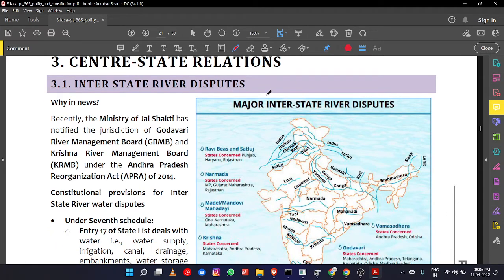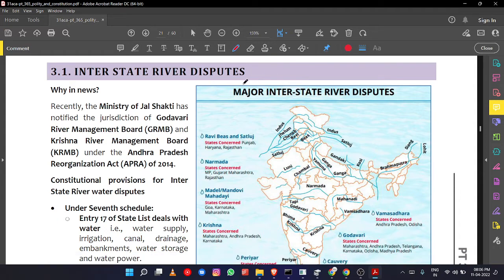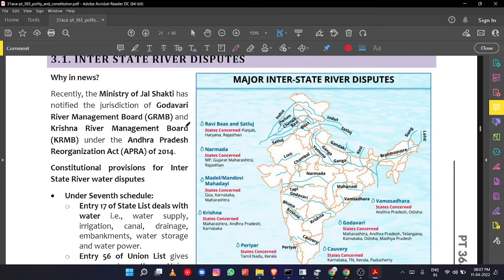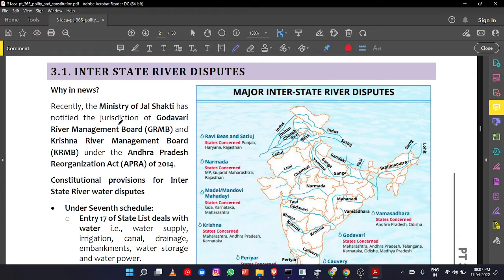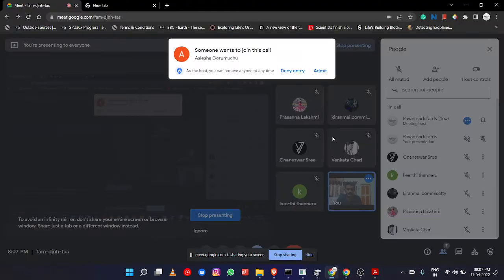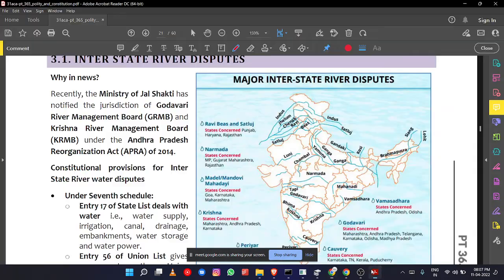So the first topic is interstate river disputes. It's been in use since independence. There is one or another kind of dispute since independence. After the formation of different states and after state reorganization, there were many disputes between the sharing of waters between two states.